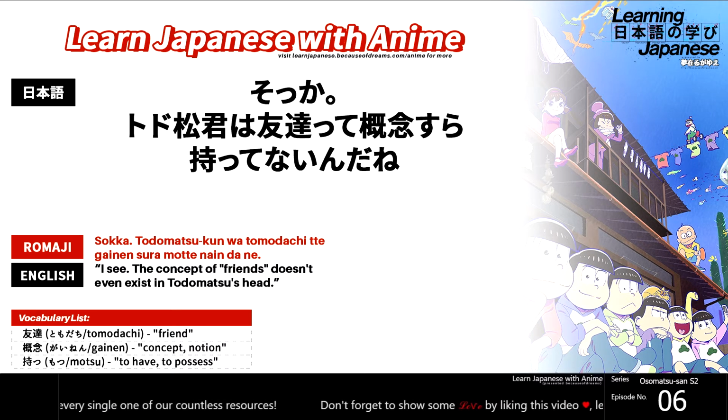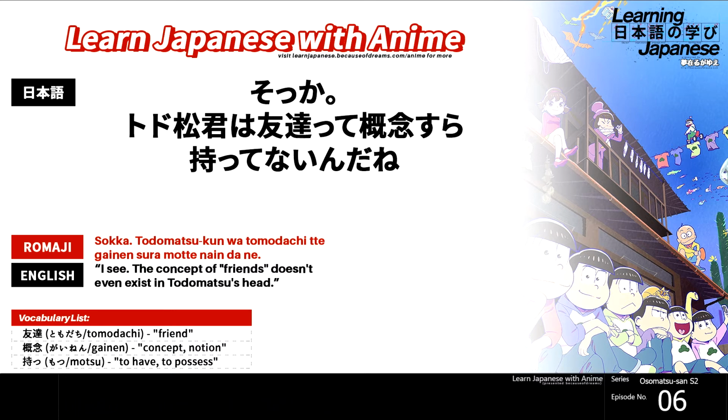Alright, so we know the definition to these three words now. Let's dissect our line one by one. First up, we just have the word Sokka, which is just going to mean basically I see or oh. It's kind of there in its own sentence just because it's this one word phrasing. Moving into the bulk of it, we start with the name of the character that she is talking about, Todomatsu-kun. Again, it's just the name with the honorific kun.